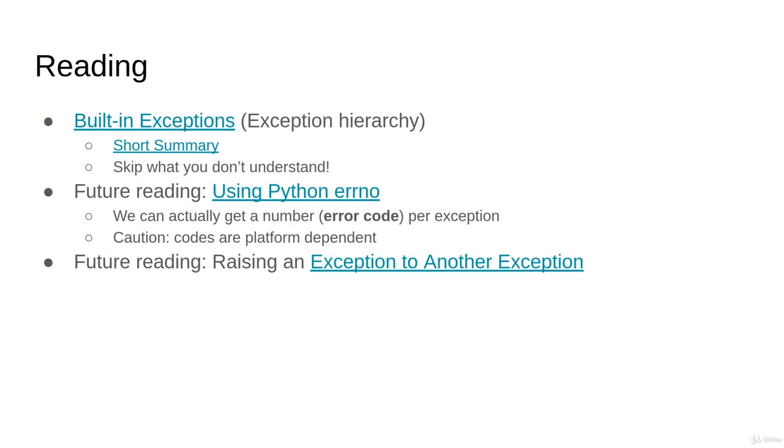In the future, you might read about the Python errno. Remember, we said before that there are two approaches when it comes to exceptions, the error codes and the exception handling mechanism. Actually, every exception has a unique number, but it's a bit platform dependent, so you have to use some global keywords. You don't need to know about that at the moment, but I wanted you to know that in the future there are error codes for the exceptions, so this is a future reading. And this is another minor future reading for you. That's all.